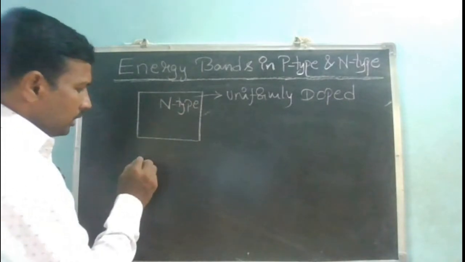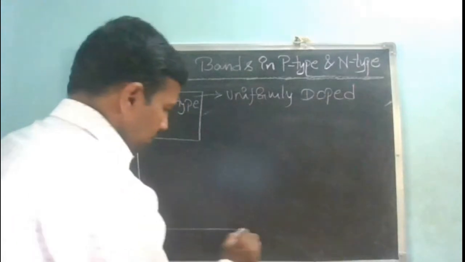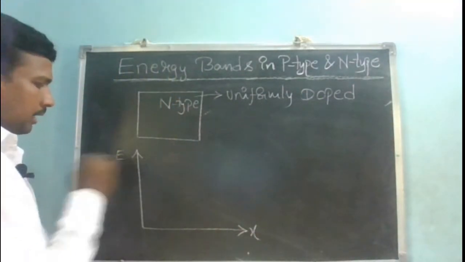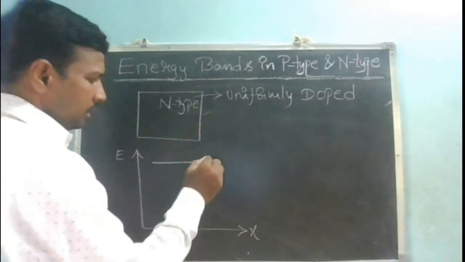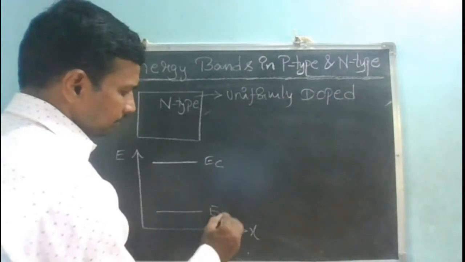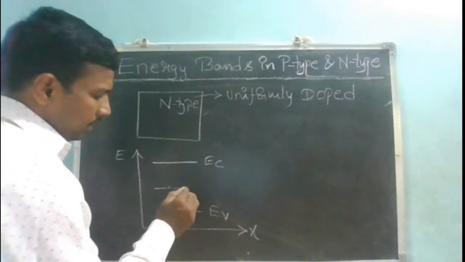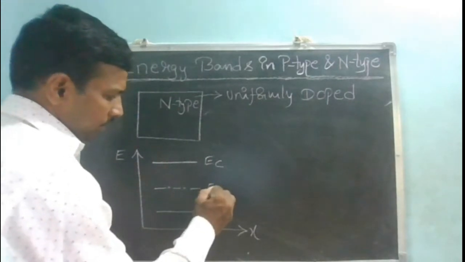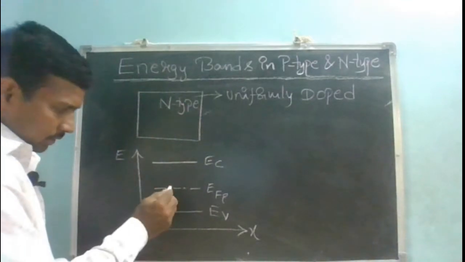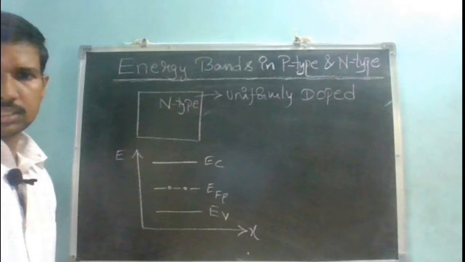If I try to draw the energy band diagram, I'll have my EC here, and my EV here. I'll have my intrinsic Fermi level, which I denote as EFi, with this dash-dotted line.